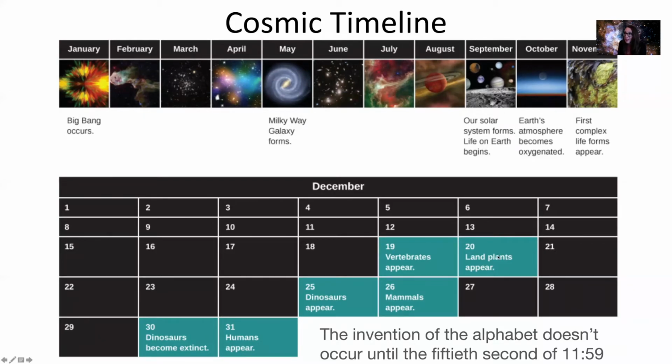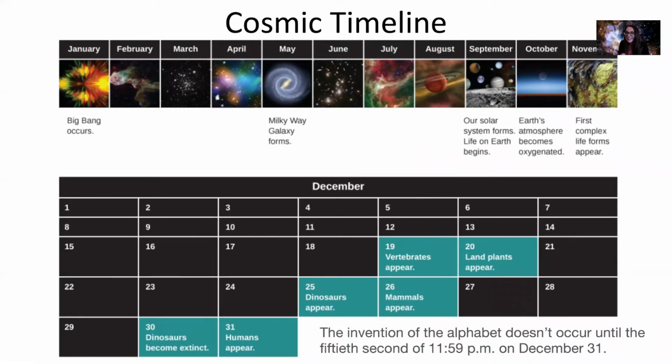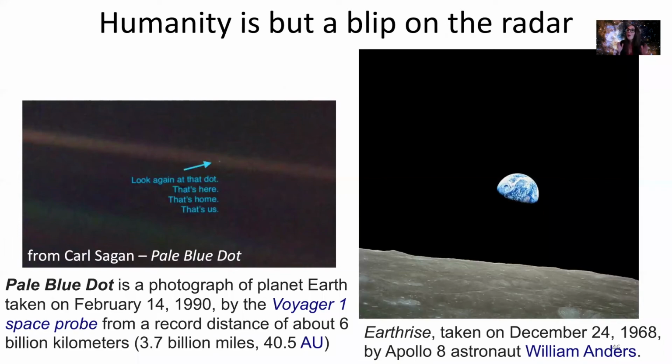And then we have plants. Dinosaurs appear on the 25th of December, just in time for Christmas. Mammals appear just after that. On December 30th, dinosaurs become extinct. And it isn't until December 31st, the 50th second of 11:59 p.m., that the invention of the alphabet occurs. Our humanity is really just a tiny blip on the radar in the whole scale of our universe.